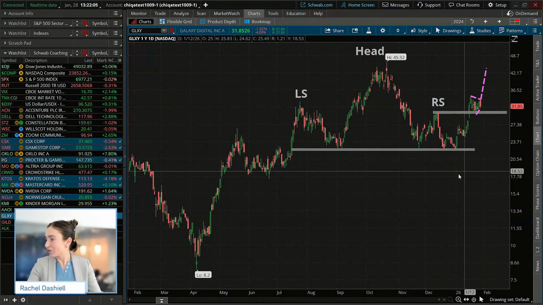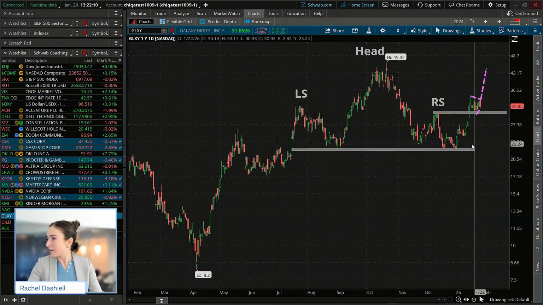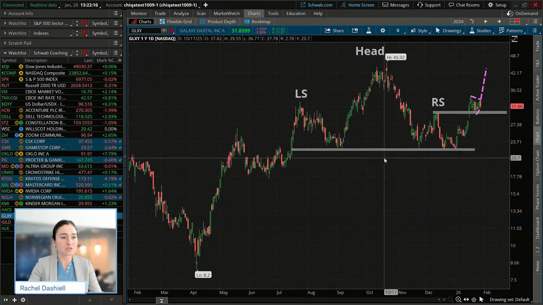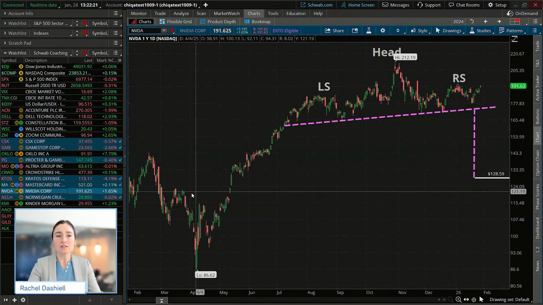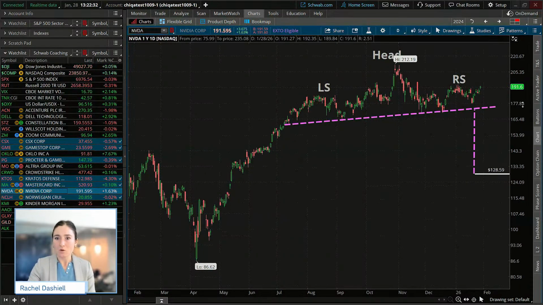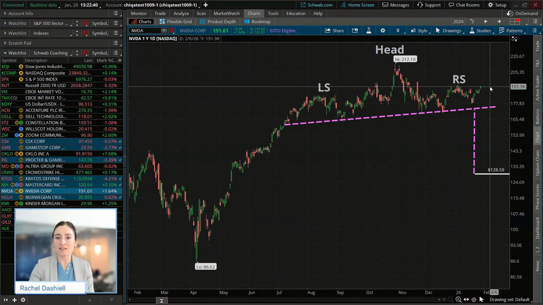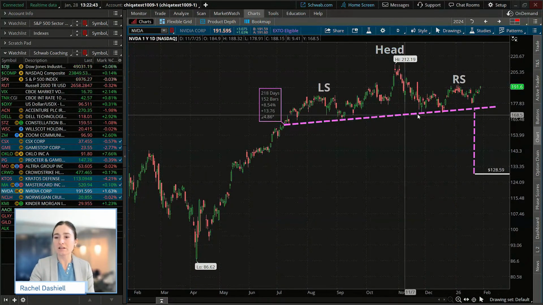And okay, I'm seeing a few different questions here. So yeah, let's take a look at NVIDIA. I know one of you guys mentioned NVIDIA there in the chat, mentioned it seems to be doing a similar thing. Let's take a look at that one as well. So this has been forming a head and shoulders pattern here, a possible head and shoulders pattern, I should say, with the left shoulder here, the head right here, and the possible right shoulder getting crafted out right now. And this neckline that we see here is slanted a little bit up.